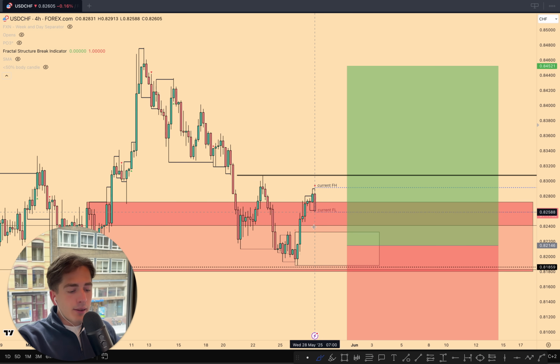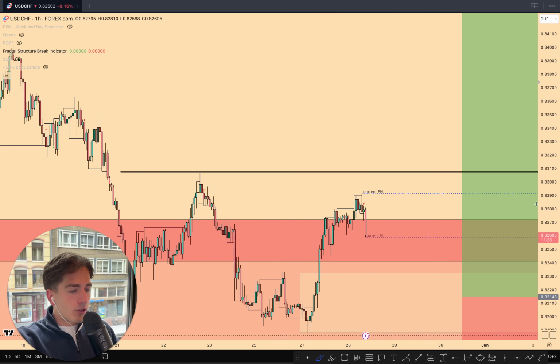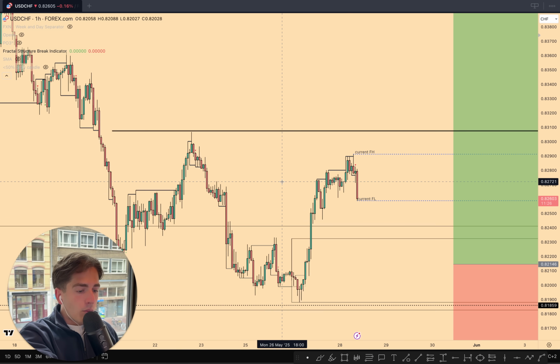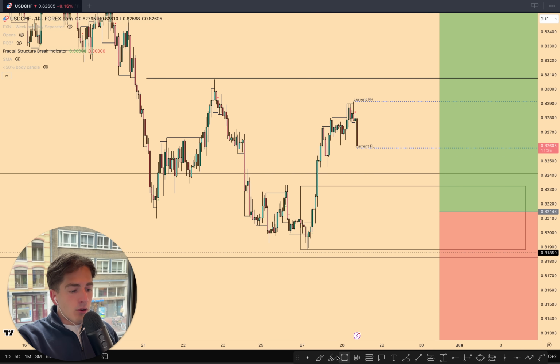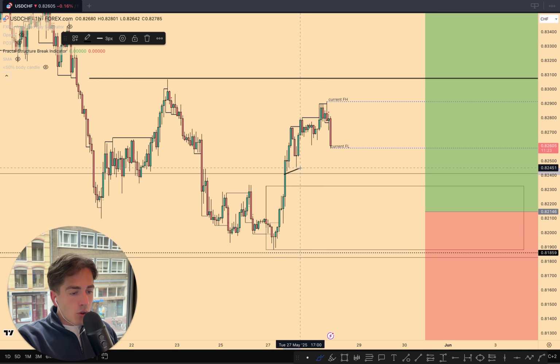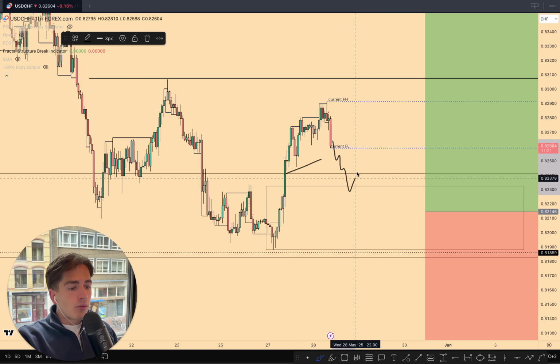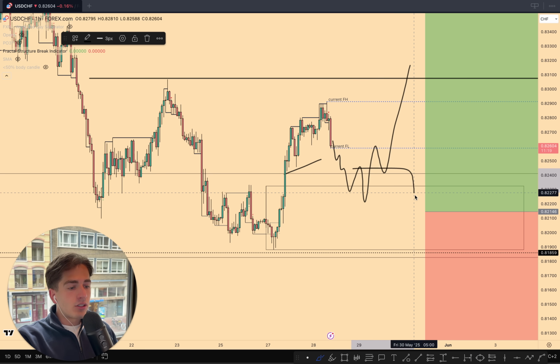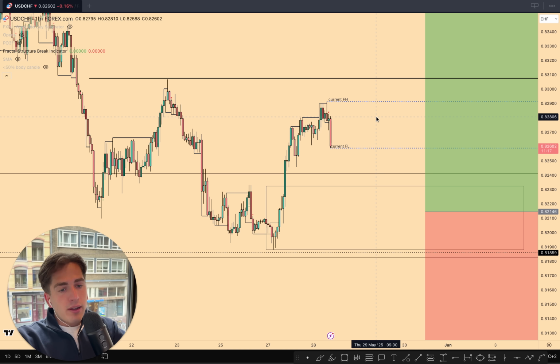And then maybe look at this lower area of demand on the 4-hour and on the 1-hour, and then maybe look for these equal lows to get taken out, and then look for the bullish confirmation, and then get into some new longs once again. So that's what I have for USD Swiss.